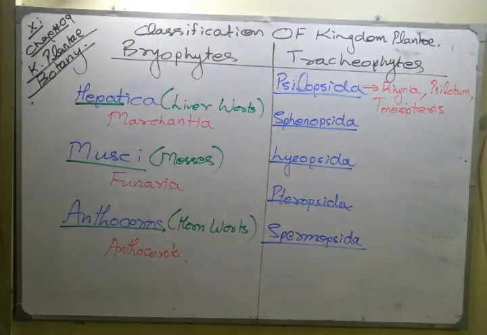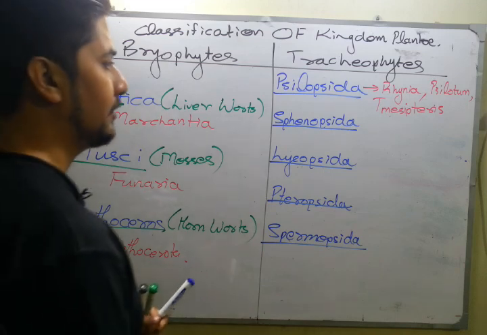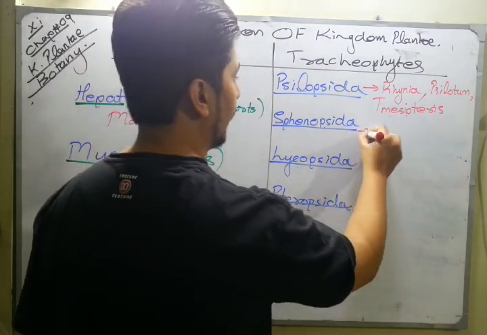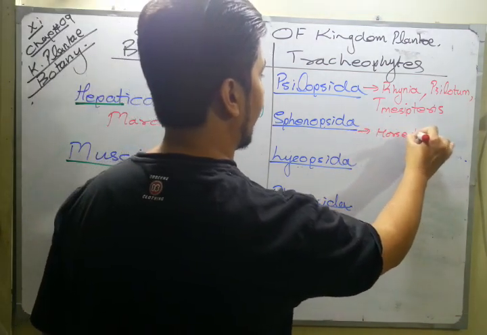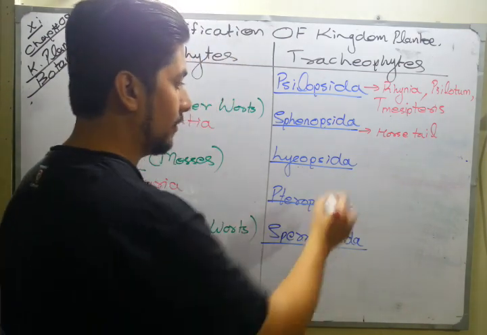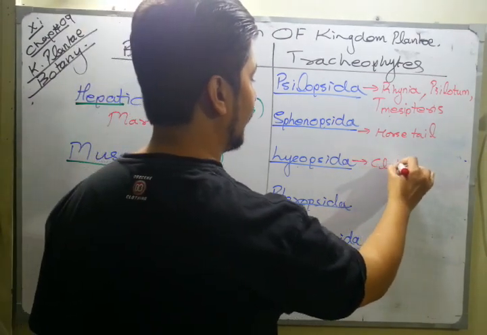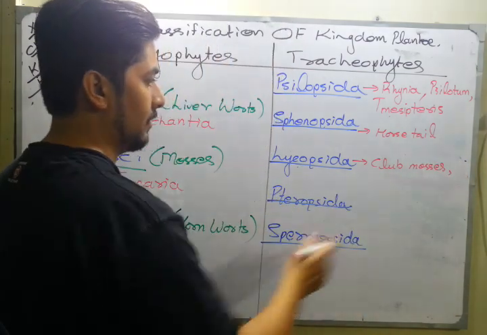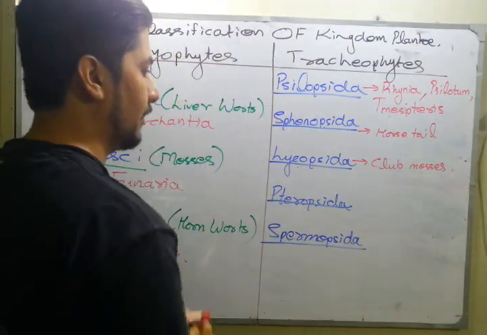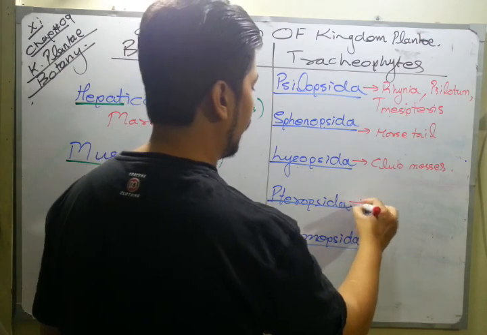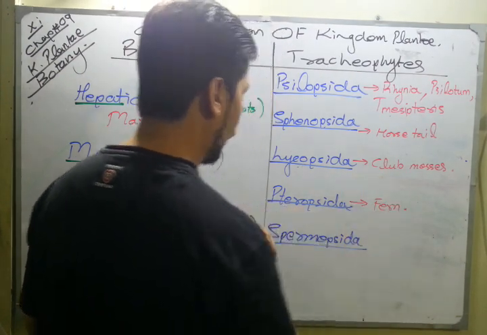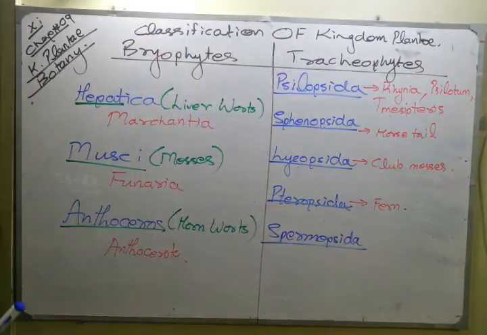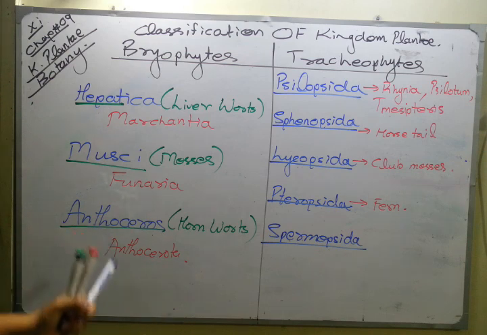You can find the actual spelling in your book as well. If I'm talking about Sphenopsida, in Sphenopsida you include the organism called horsetail. In Lycopsida you include the club mosses, and in Pteropsida you include fern.